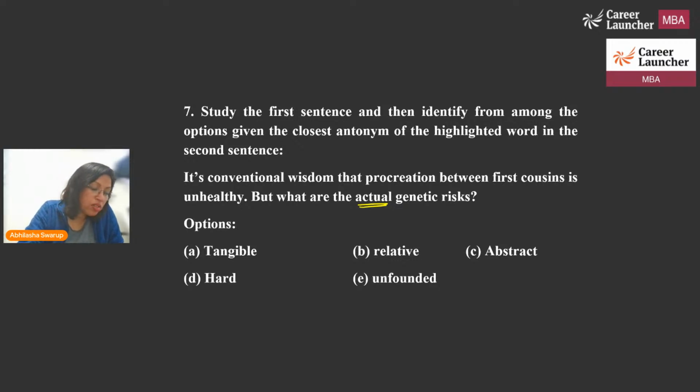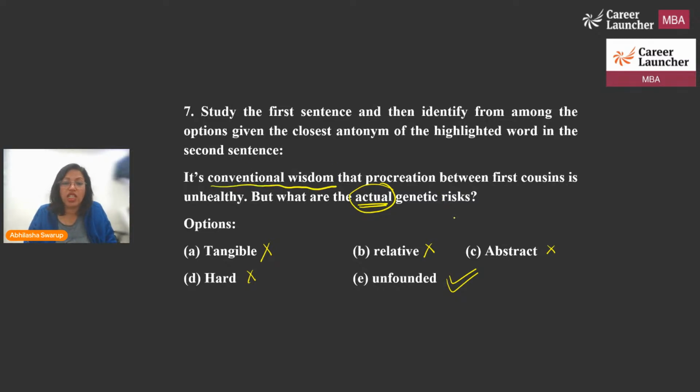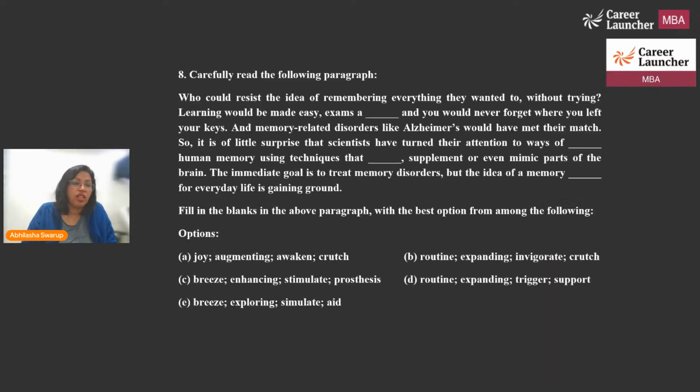Anyone with an answer? All right, so you're saying what are the actual genetic risks? So here we are saying something which is not a genetic risk. So can I use tangible? No. Can I use relative? No. Can I use abstract? No. Hard? No. My best answer will be unfounded. So something that has no base. Because we are saying it's conventional wisdom that procreation is unhealthy, but what are the actual risks? There is none. It is all unfounded. All right, let's go to the next question. Here we are.